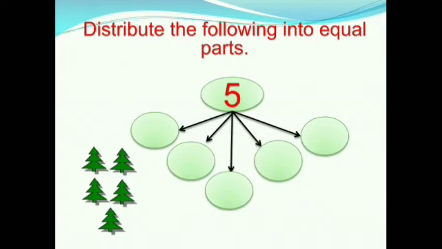Now we should distribute the following into equal parts. Here we have 5. We will consider it as 5 trees. We will distribute it equally in 5 parts. First we will keep one tree in each part.